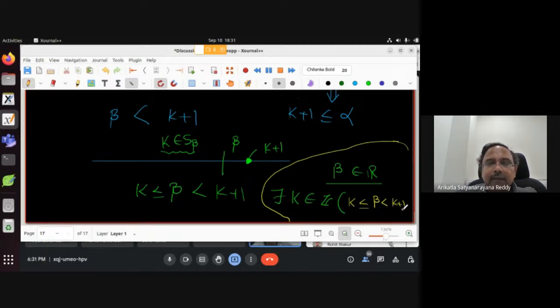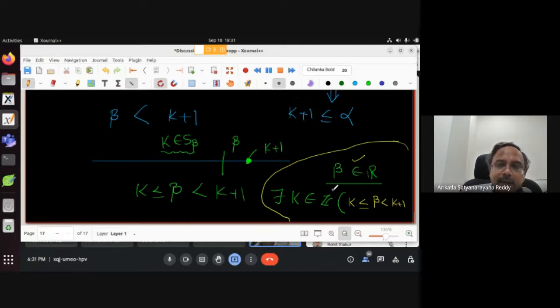How did we prove it? We took a beta. See, this is a very nice proof. First we took a real number beta and constructed S beta. We proved S beta is non-empty and bounded above, so it has a least upper bound. That is alpha. Alpha minus 1 is not a least upper bound. We got a k. That is the main hero of this film. In this film, how did k come? k came from beta. How it came is important.